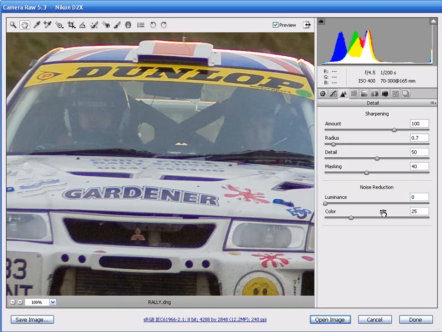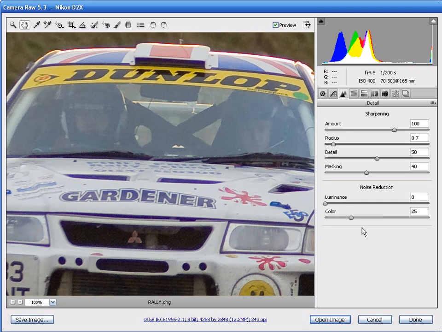The noise reduction sliders found below are very straightforward to use, and are really handy when we want to remove digital noise artifacts from high ISO images. The two different aspects of noise, grayscale noise and colour noise, can both be controlled with these two sliders. The luminance slider is designed to reduce grayscale noise, and the colour slider is meant to reduce colour noise.